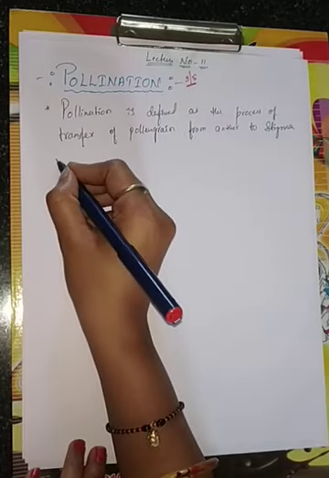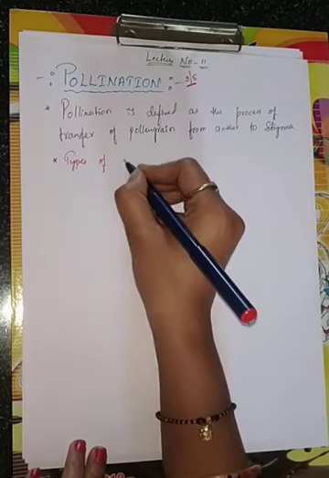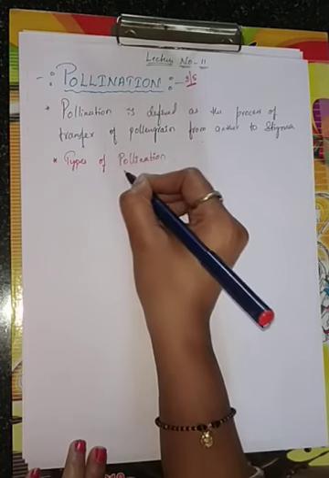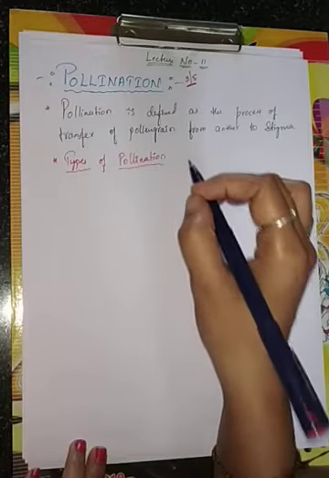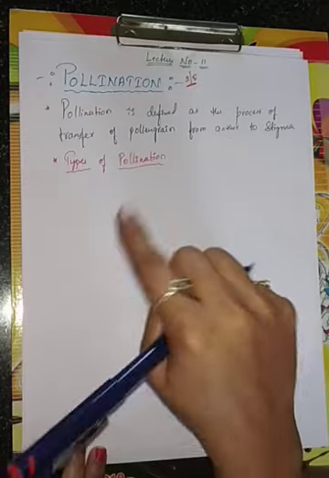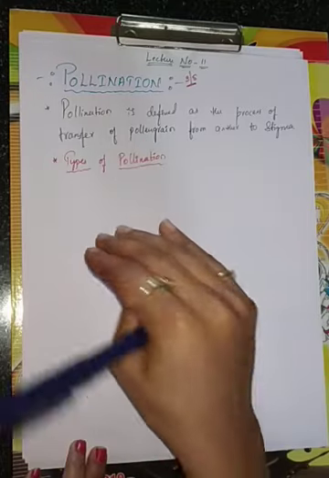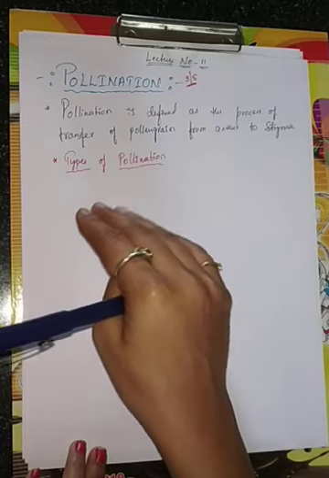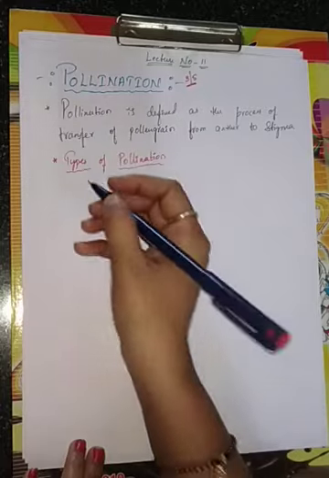Now we are going to discuss the types of pollination. Depending on the source of pollen, pollination is of 3 types. Source of pollen means whether the pollen is from the same flower, or from another flower, or from another flower of another plant. Are you getting it? Let me talk about that.